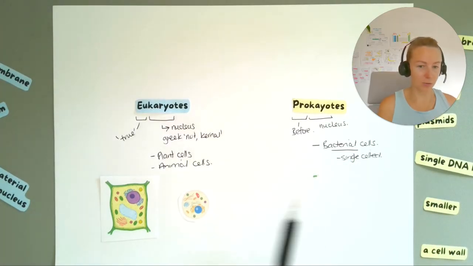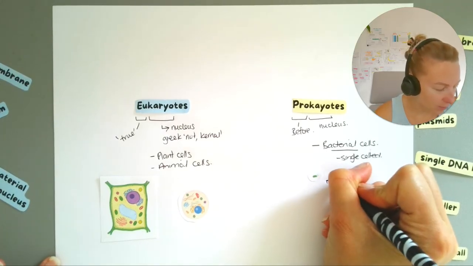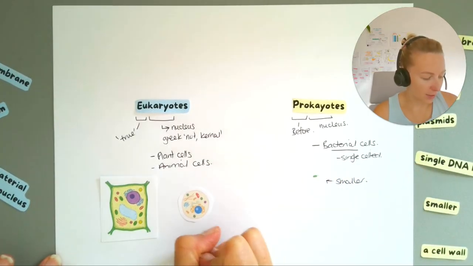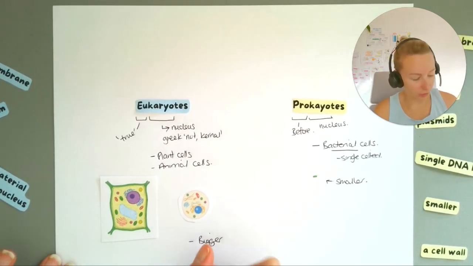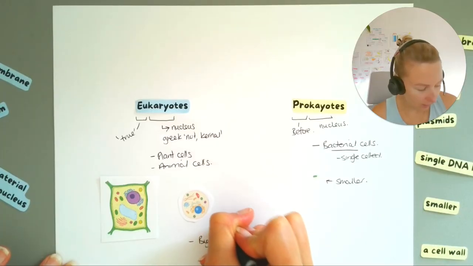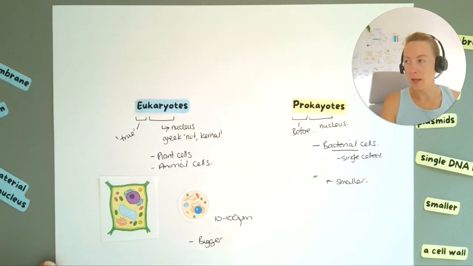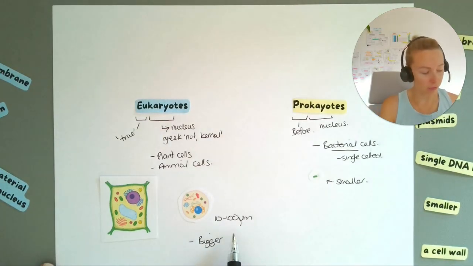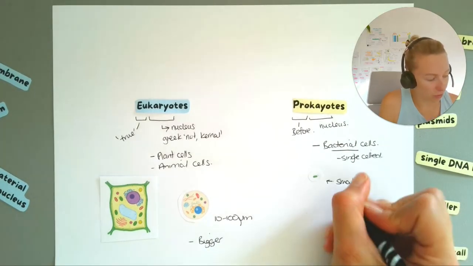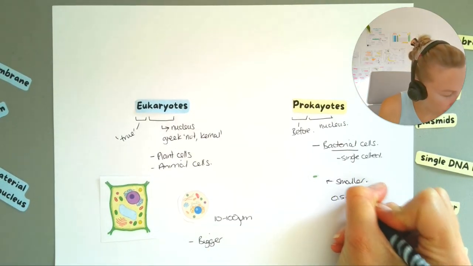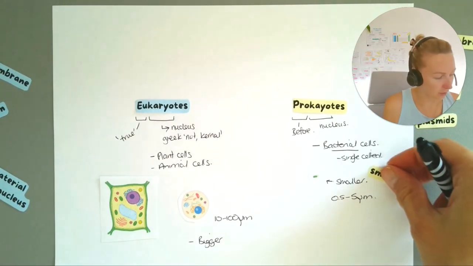So prokaryotes, if these were all in the same scale, these prokaryote cells, they are much smaller, and these are bigger. So actually here, you're kind of in the range somewhere from 10 to 100 micrometers. Remember that 1,000 micrometers is equal to 1 millimeter, so it's really small. But here we're in the range of 10 to 100, whereas here we're in the range of maybe 0.5 to 5 micrometers. So these are much smaller in comparison.